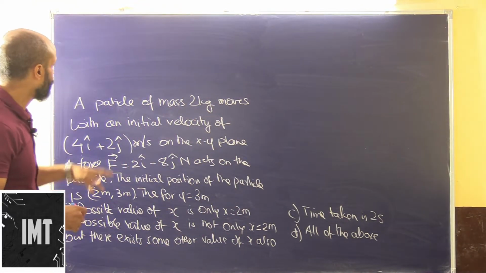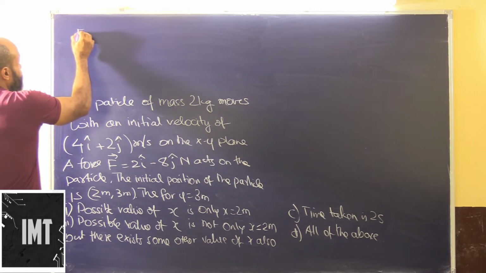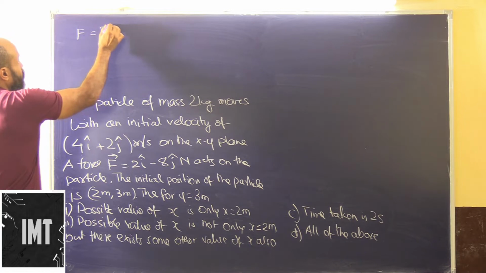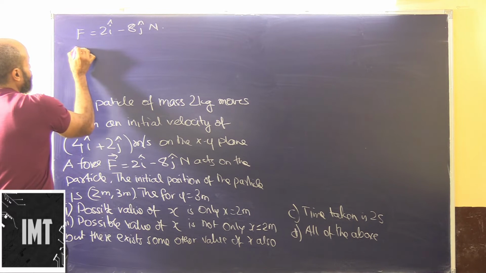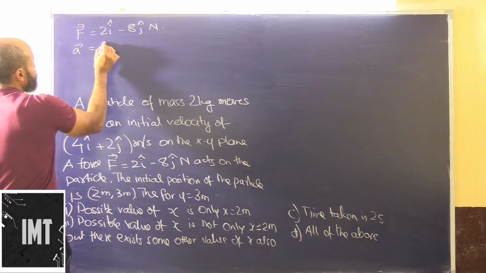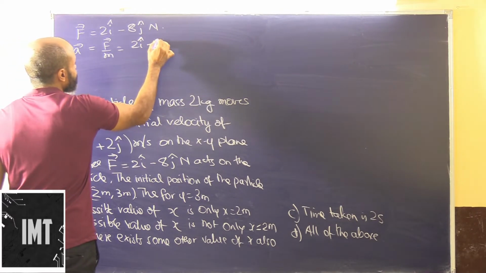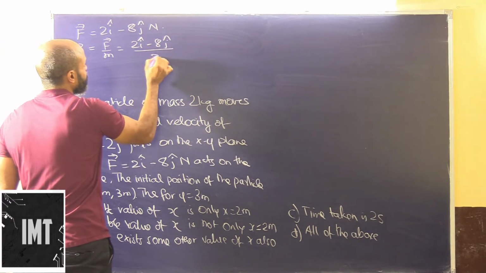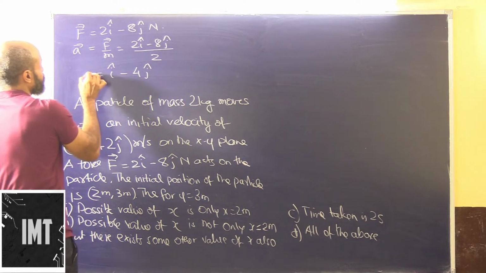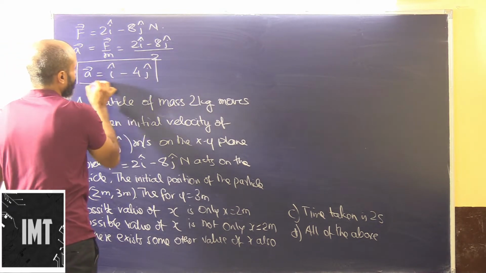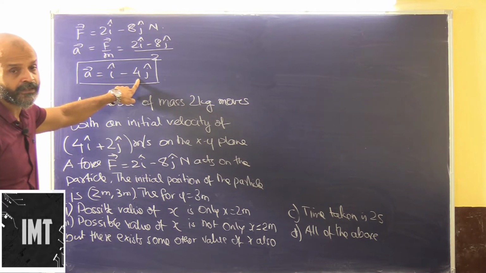Now we have a particle which is moving, and this is the force. Force is 2i cap minus 8j cap Newton. So what will be the acceleration of the particle? Obviously F by m. If we divide 2i cap minus 8j cap by m, that is 2, we get i cap minus 4j cap. So this will be the acceleration of the particle. This is acceleration along the x-axis, and this is acceleration along the y axis.